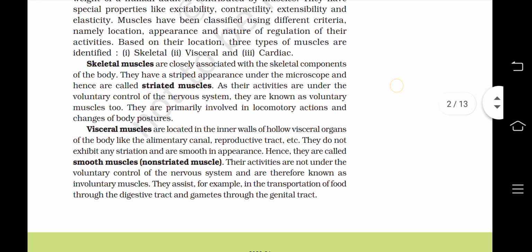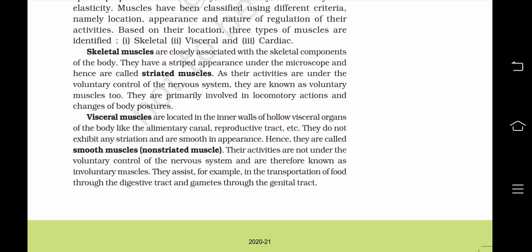Visceral muscles are located in the inner walls of hollow visceral organs of the body like the alimentary canal, reproductive tract, etc. They do not exhibit any striation and are smooth in appearance. Hence, they are called smooth muscles or non-striated muscles. Their activities are not under the voluntary control of the nervous system and are therefore known as involuntary muscles. They assist, for example, in transportation of food through the digestive tract and gametes through the genital tract.